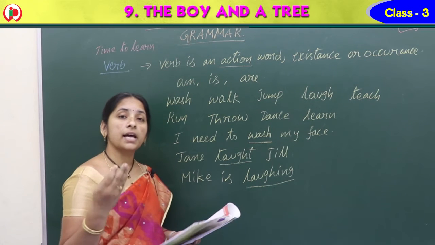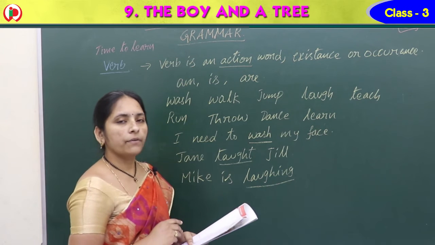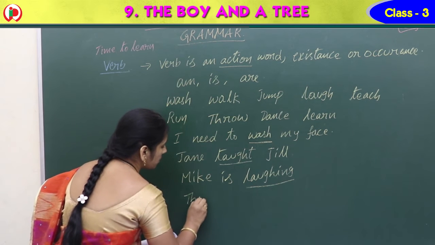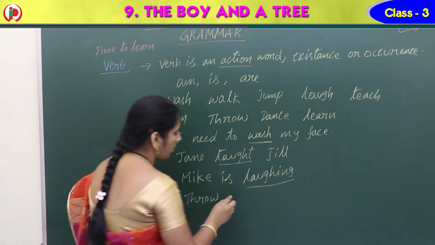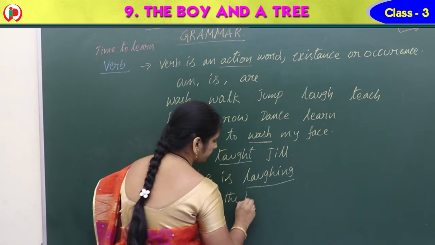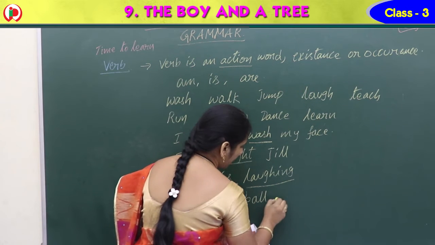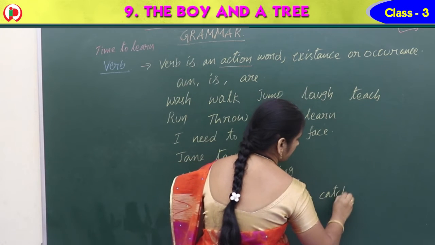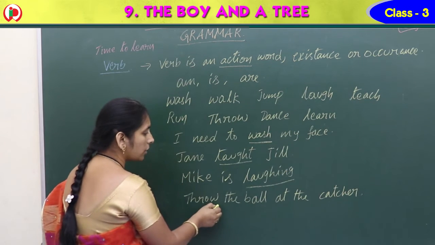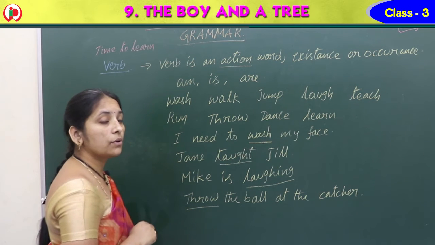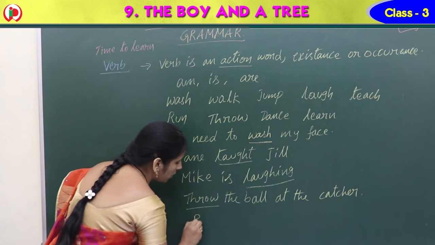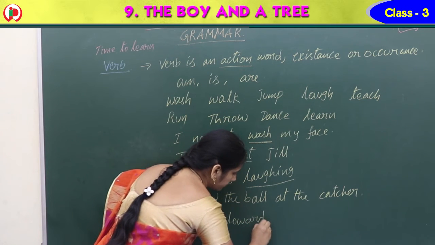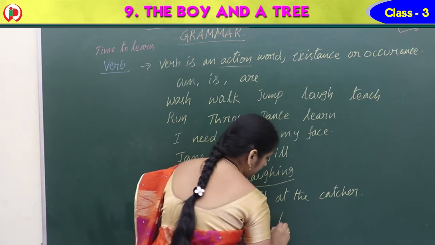Sometimes we have a verb at the start of the sentence. Here we have a noun, but some sentences begin with a verb. Take the example: Throw the ball at the catcher. What should you do? Throw the ball. That is your work. Run towards the finish line.